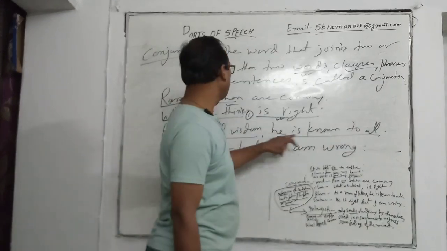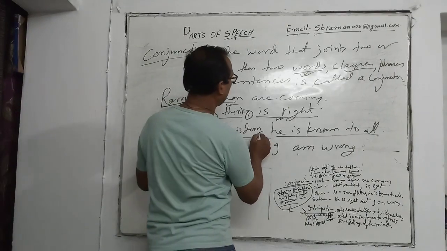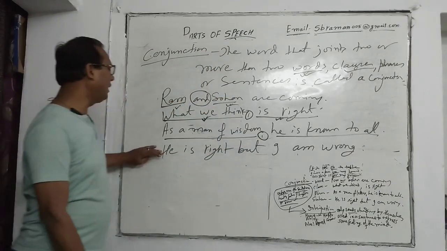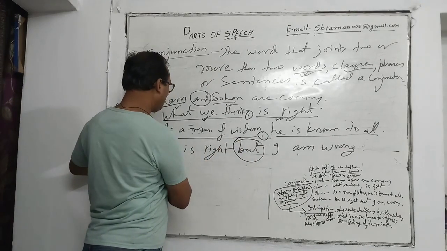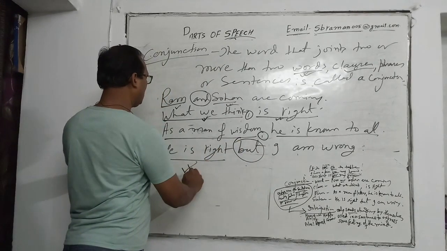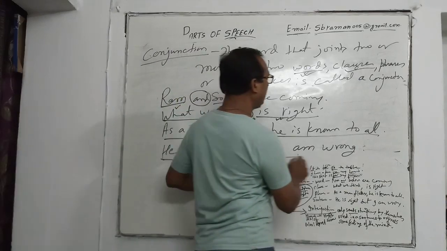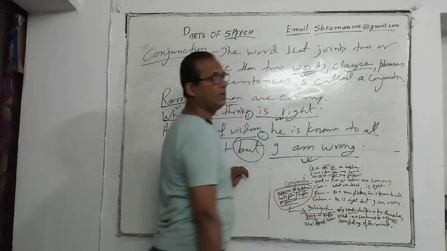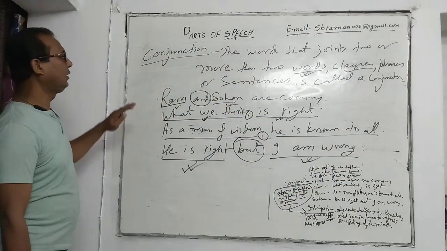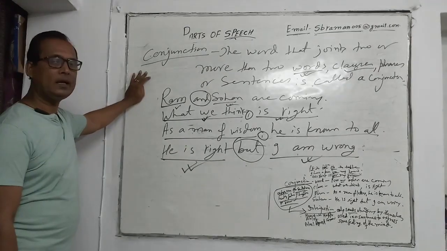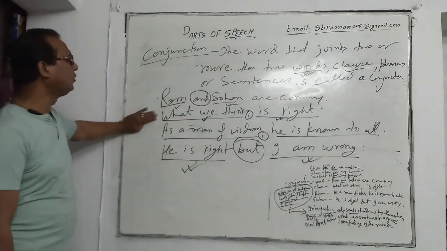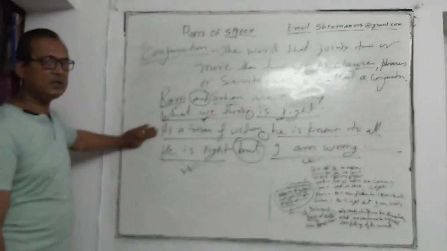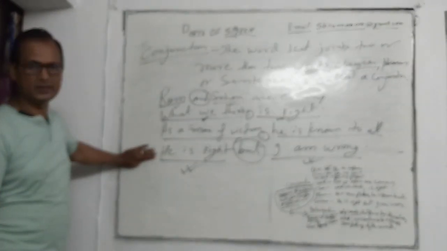So one clause and one phrase have been added by the comma conjunction. And here but is the conjunction that has added two sentences. First independent sentence, he is right. Second independent sentence, I am wrong. So here we have seen that conjunction has added here two words, here two clauses, here a phrase and clause, and here two independent sentences.